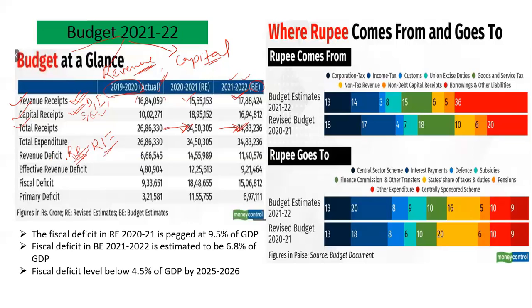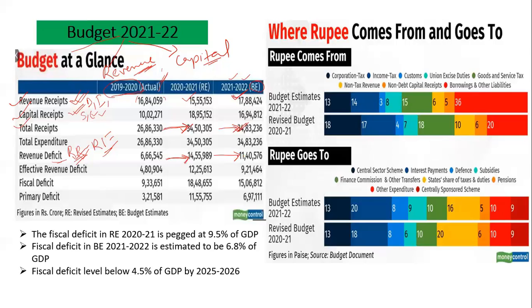That's why there is a revenue deficit. So how much is that deficit? You can see that the deficit is quite high because, due to the pandemic, the government has spent a lot of money to support the people. So you can see a huge jump in the figure from 6 lakh 66,000 crore to almost 14.5 lakh crore. And for the upcoming year, you can see that the figure is decreasing because the government wants to have control on that.